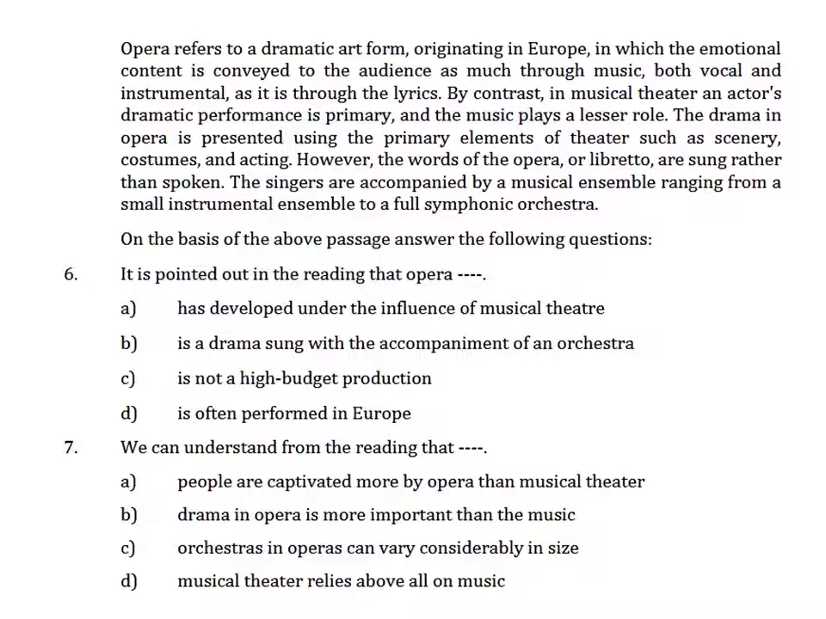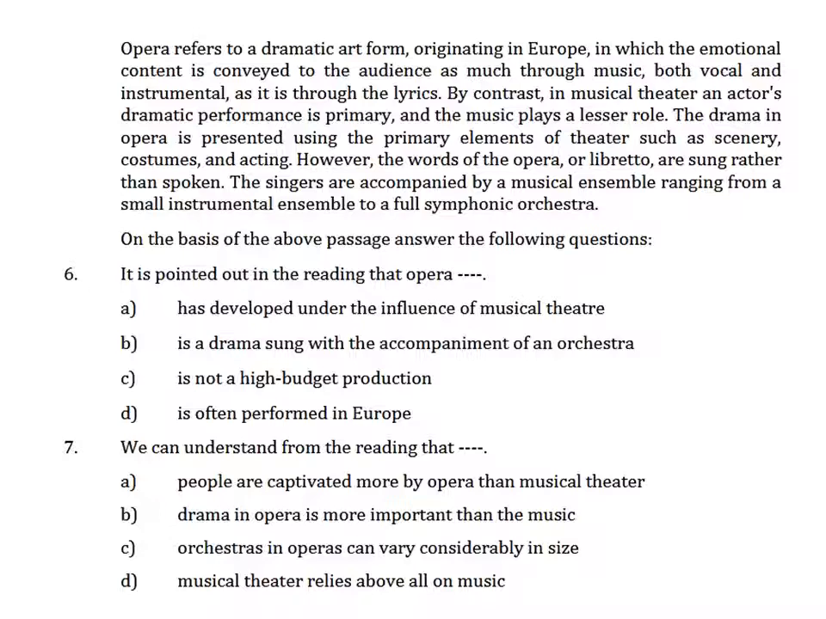First question is, it is pointed out in the reading that opera: has developed under the influence of musical theatre? Is a drama sung with accompaniment of an orchestra? Is not a high budget production? Is often performed in Europe? While reading this, you can see the last line of the paragraph says the singers are accompanied by a musical ensemble ranging from a small instrumental ensemble to a full symphonic orchestra. And about the drama being sung, it is in the beginning only that it is a dramatic performance. So the option is option number B. It is a drama sung with the accompaniment of an orchestra.